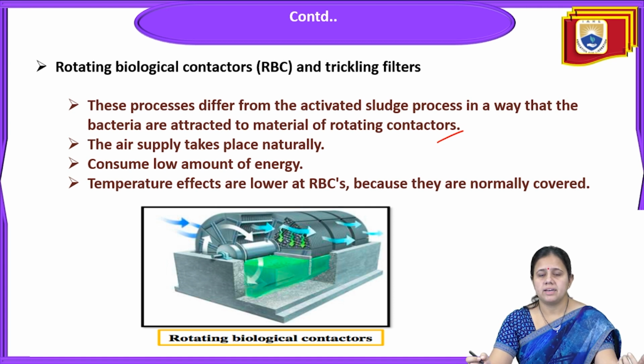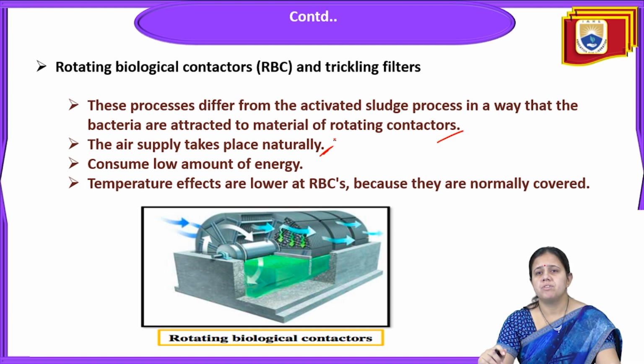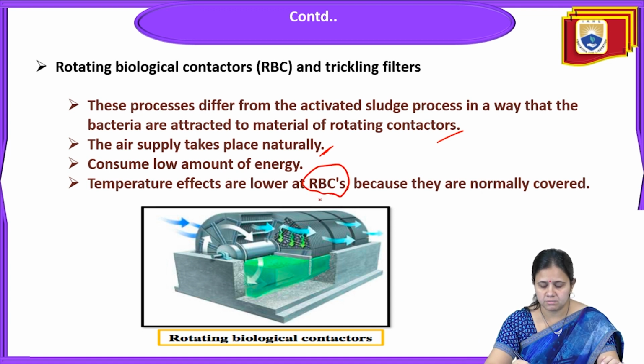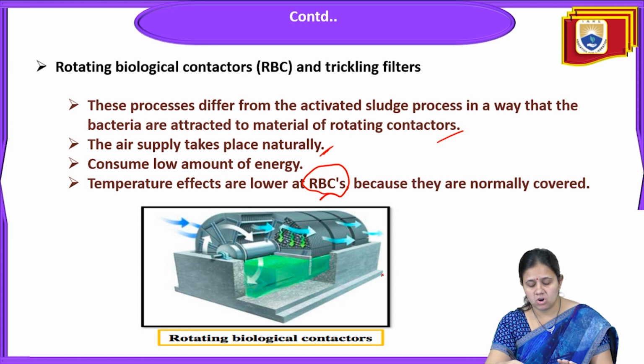The air supply can take place naturally, and it consumes a very low amount of energy. And the temperature effects are lower in rotating biological contactors because they are normally covered. So you can see this is the picture of rotating biological contactors.